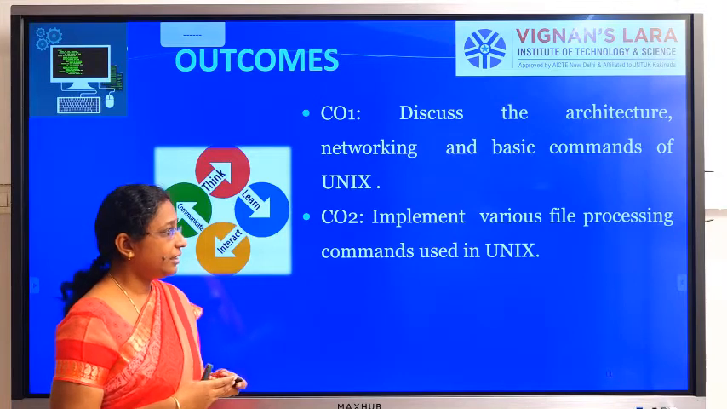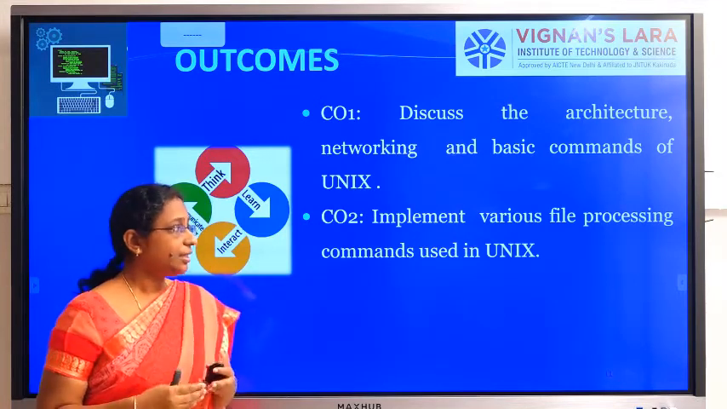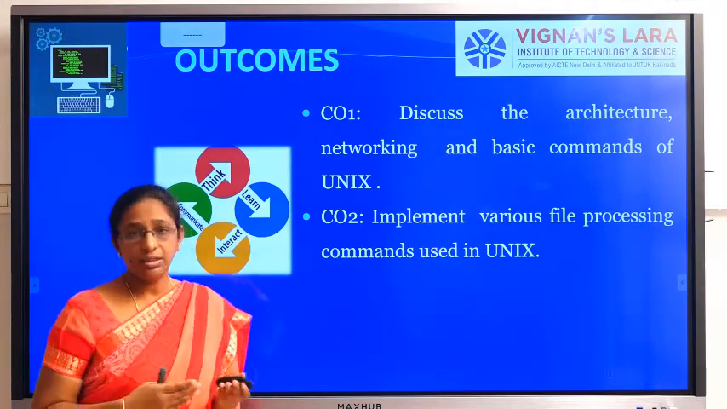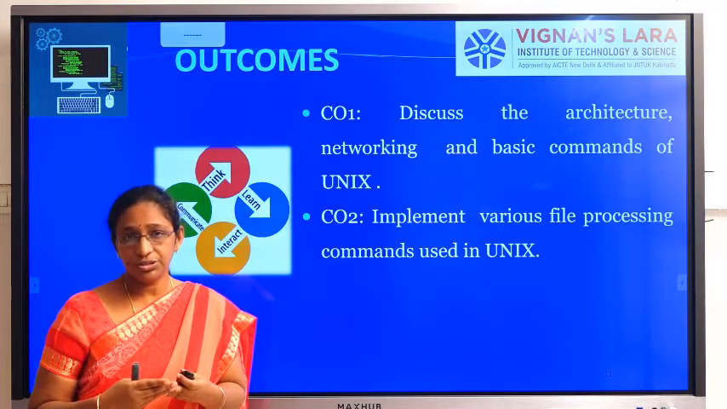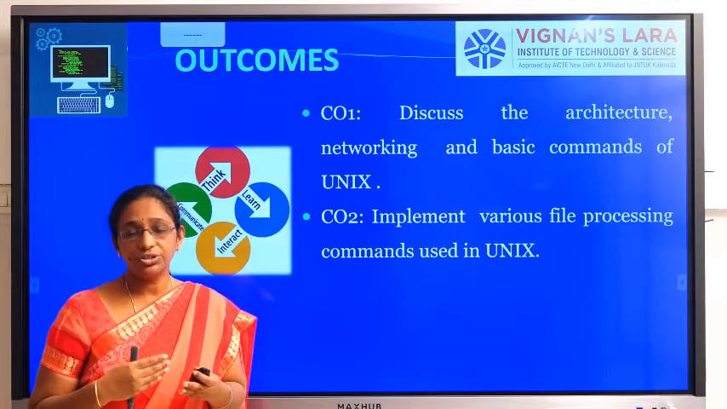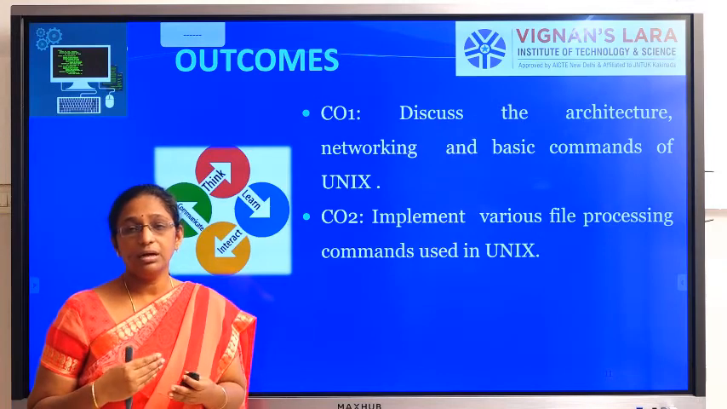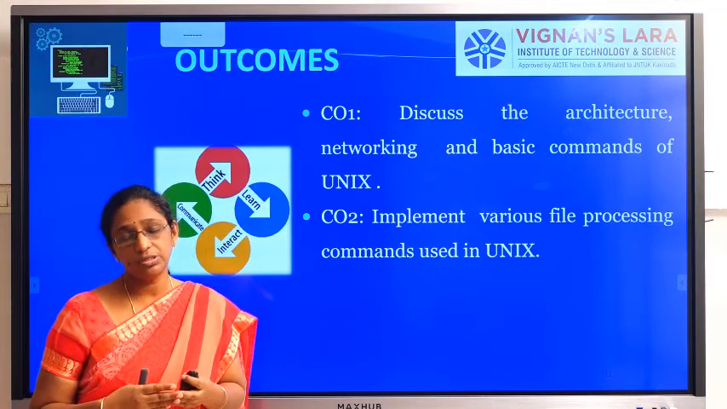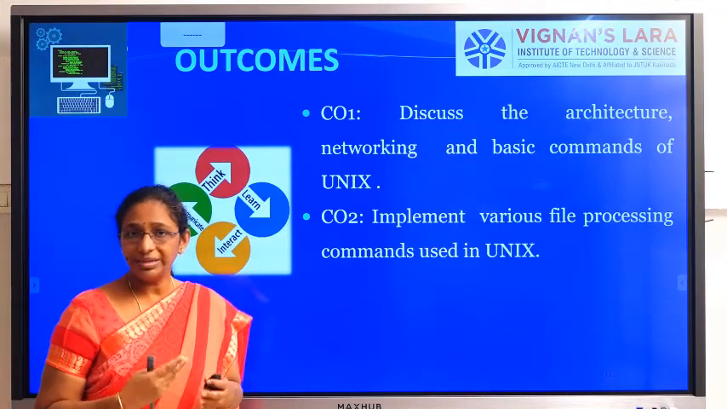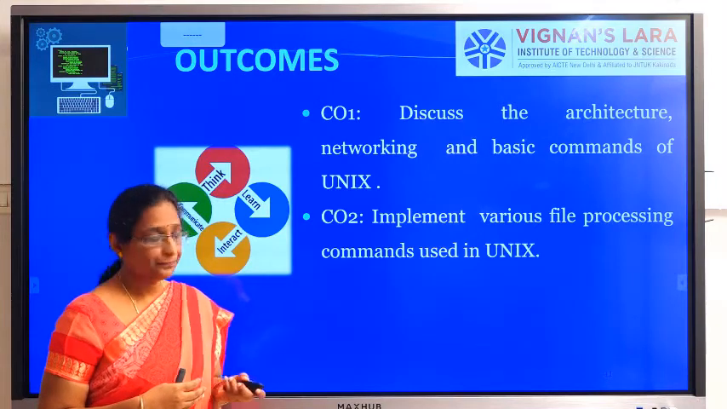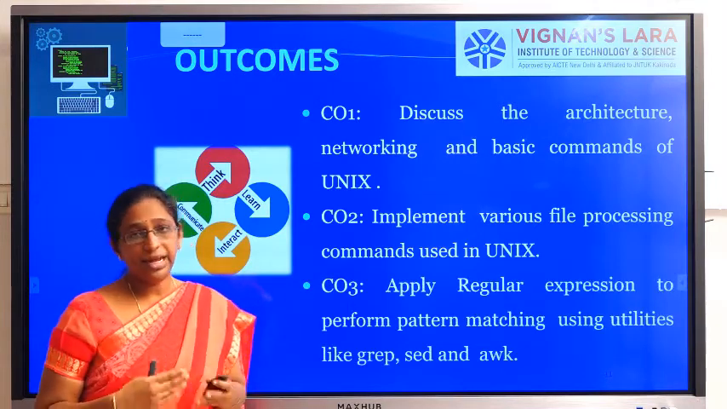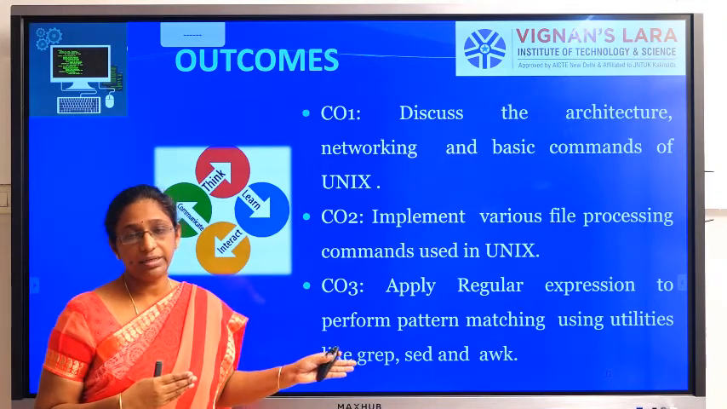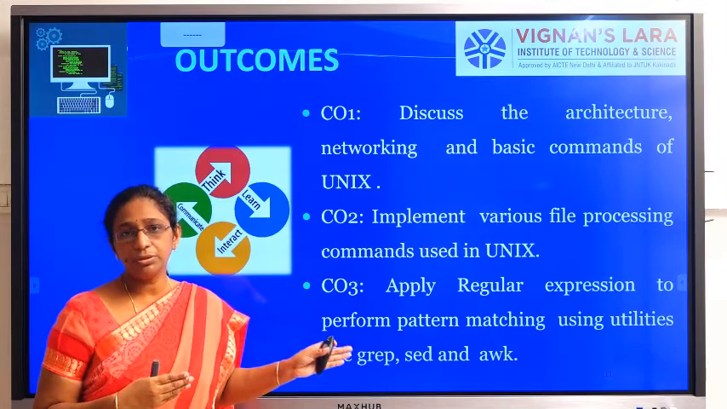The second course outcome is that the student can implement various file processing commands, like chmod for changing permissions of a file. How to change ownership of a file, how to create a file, how to run a file, how to give permissions to a file. All that implementation will be done by the student. And similarly, applying regular expressions. Already we have explained grep and stream editors, so by using those, he will be able to do some pattern matching.